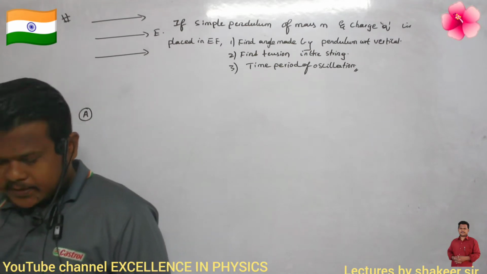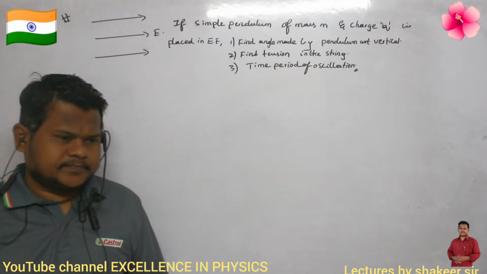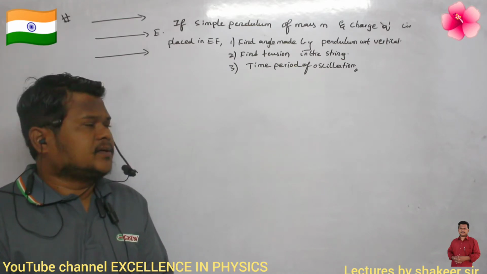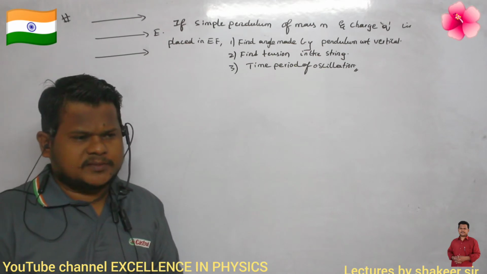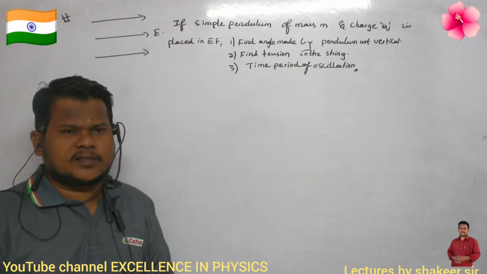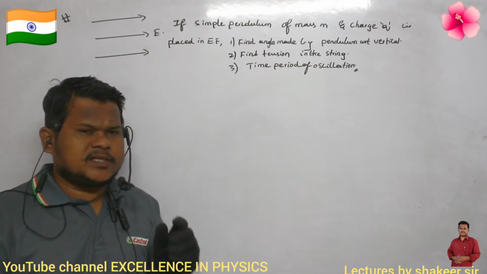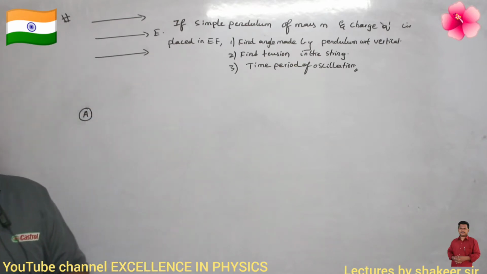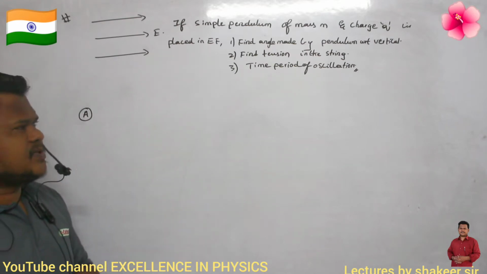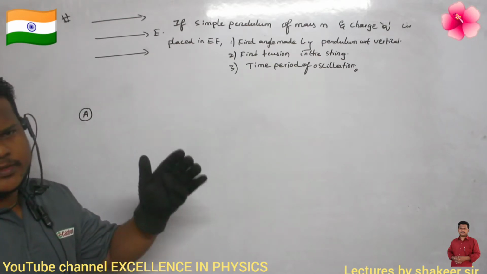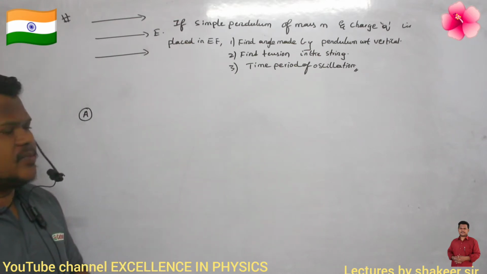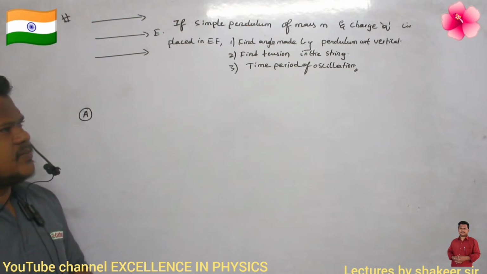So this bob is having a charge of q, no? If the bob is having a charge of q and it is placed in an electric field, definitely it will experience a force of repulsion. So it will try to move in the direction of the electric field, and definitely it will make some angle theta with respect to the vertical. That theta value you are supposed to find out. Second, you have to find out the tension also. And if I slightly disturb this pendulum and release, it will oscillate with some time period, which is a simple harmonic motion. So that time period also we are supposed to find out.